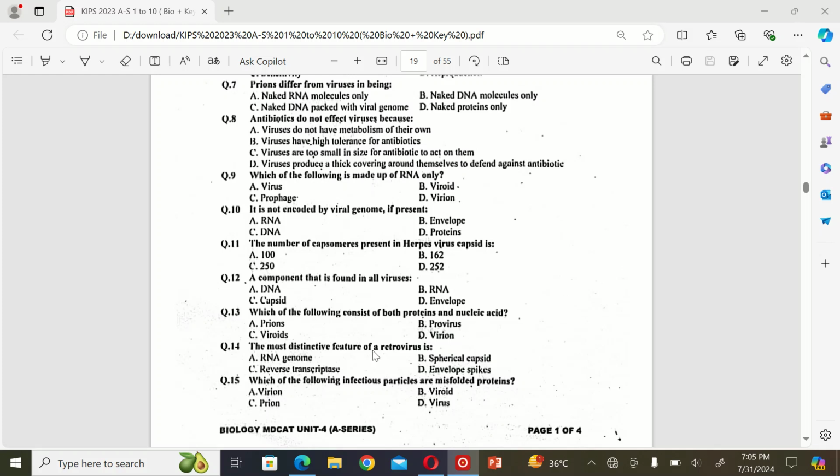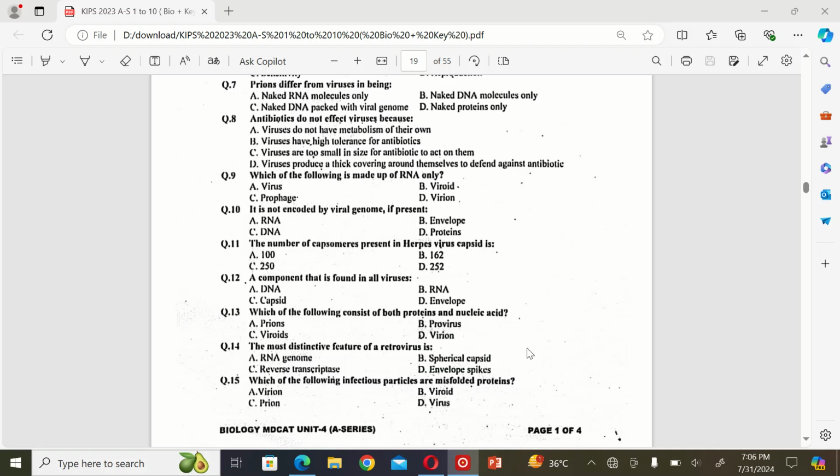The next MCQ is: which of the following consists of both proteins and nucleic acid? A. Prions, B. Provirus, C. Viroid, and D. Virion. So the correct option is D. Virion.